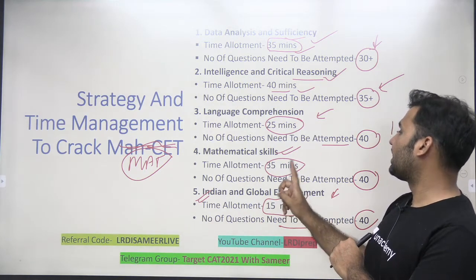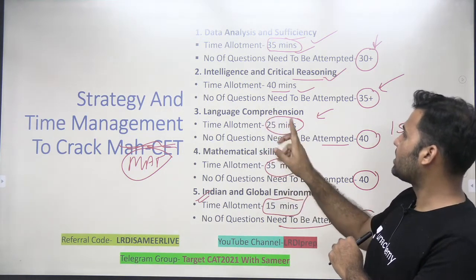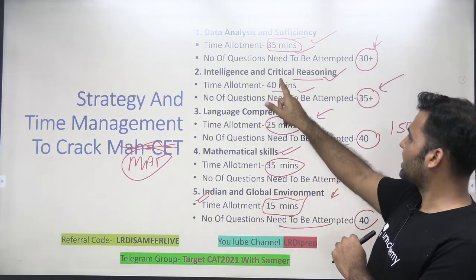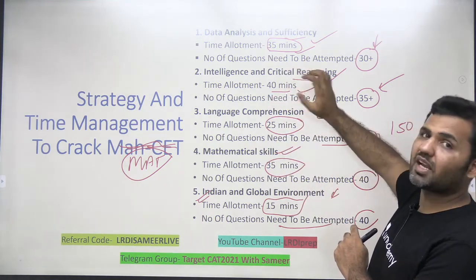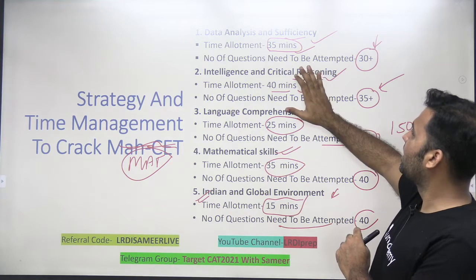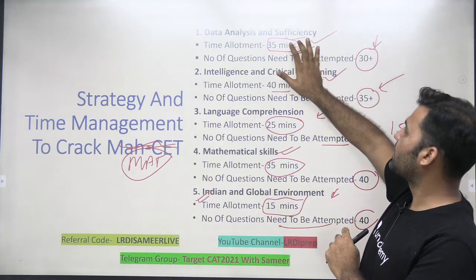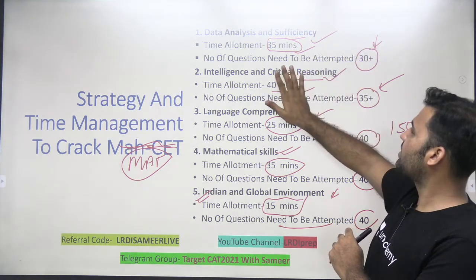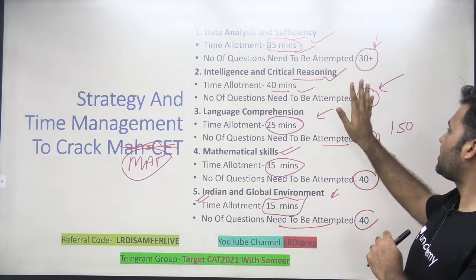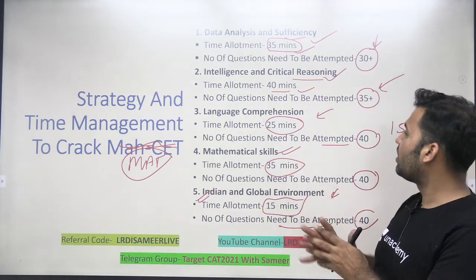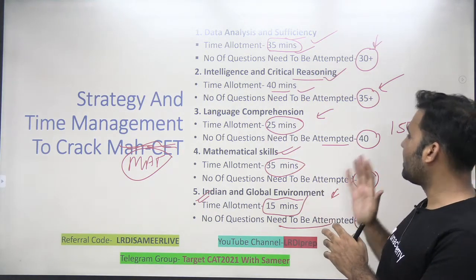And then mathematics 35, language comprehension, we cannot go in less than 25 minutes. This section is quite easy to attempt, and you can get maximum questions from this particular section. And data analysis sufficiency 35 minutes, 30 plus attempts. Intelligence and critical reasoning 40 minutes, 35 plus attempts. Language comprehension 25 minutes, 40 questions.